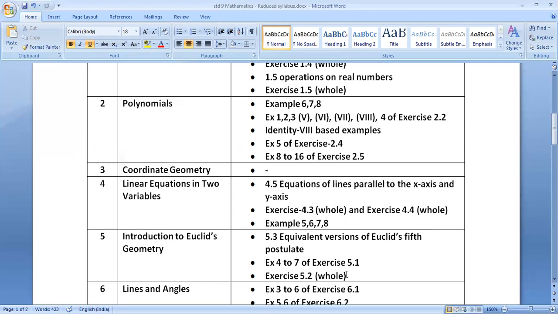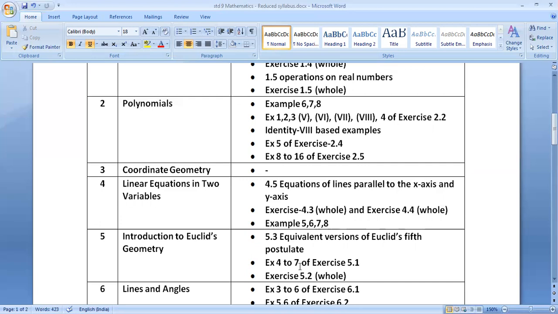Introduction to Euclid's geometry. Page number 78, 5.1, introduction. This introduction part you have to prepare. Page number 80, 5.2, Euclid's definitions, axioms, and postulates you have to prepare. Page number 82, postulate 1, a straight line may be drawn from any one point to any other point.